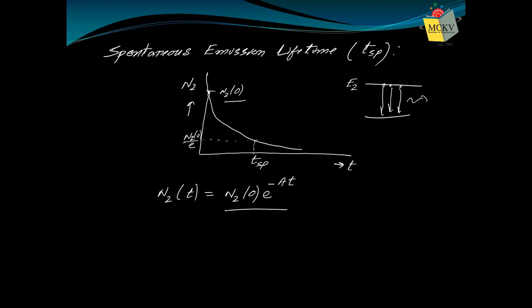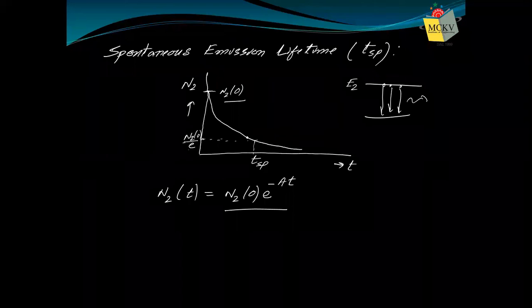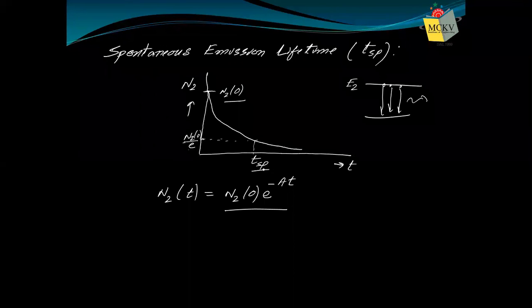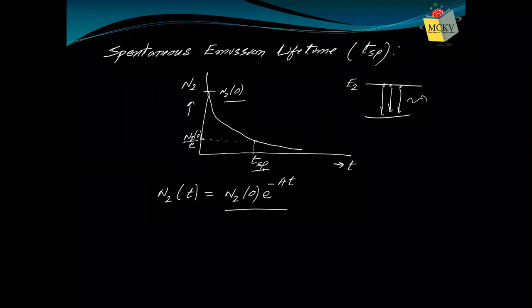Now, when the number becomes 1 by e times its initial value, remember, we have done this type of calculation for skin depth. So when the number comes to 37% of its initial value, that is 1 by e times of the initial value, then that time is called tau SP, spontaneous emission lifetime.